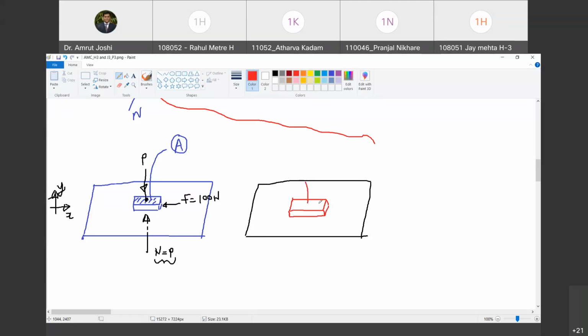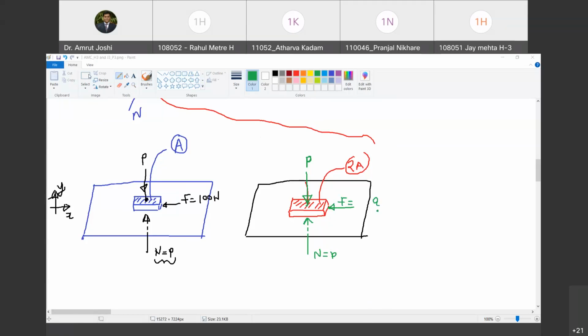Now, what I have done is just doubled this cross sectional area. Cross sectional area is now 2A. I have maintained the same force P. So N is equal to P, the relationship is not going to change. Question: what will be the force F that you will require to commence the sliding? How much force will be needed?